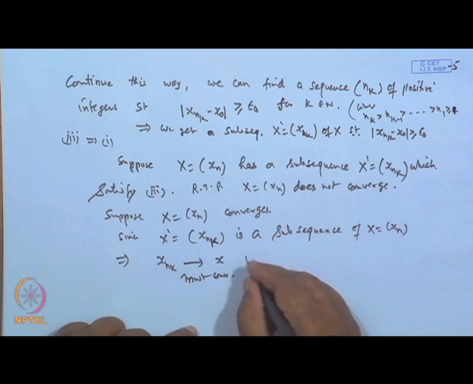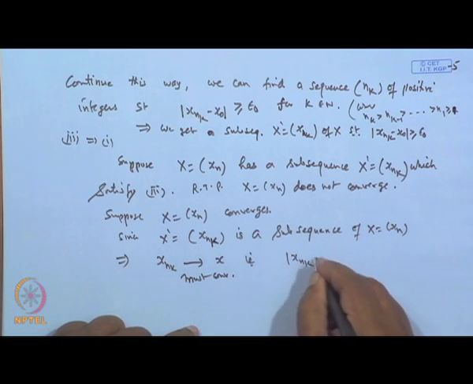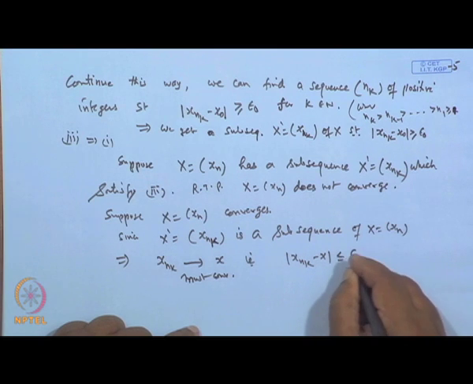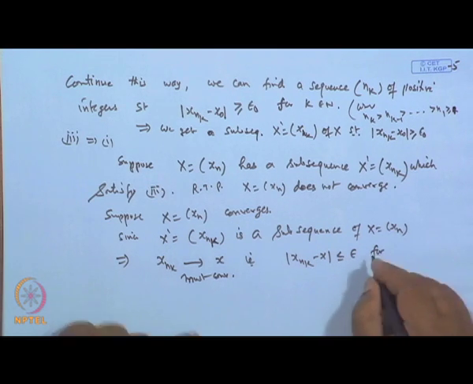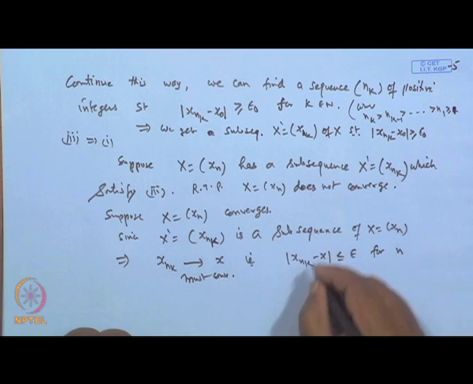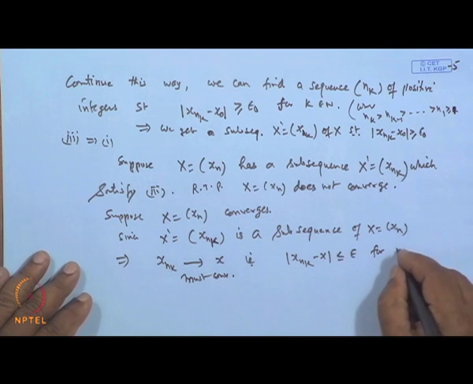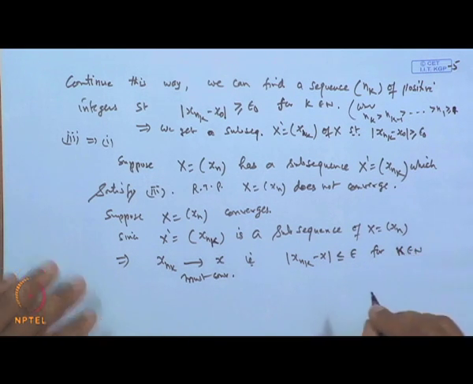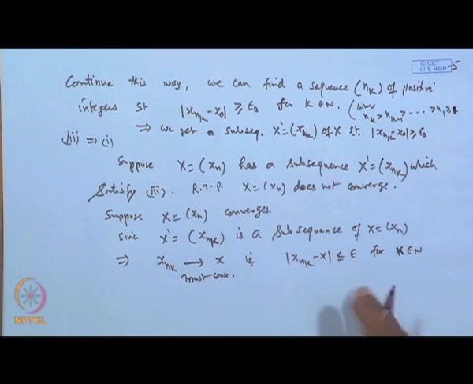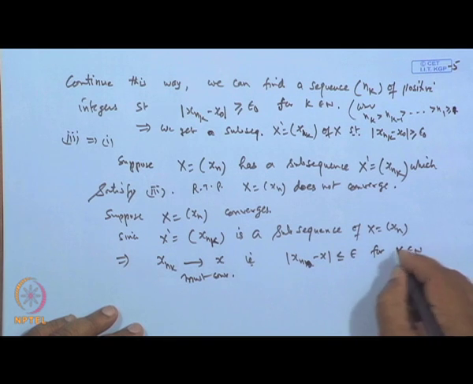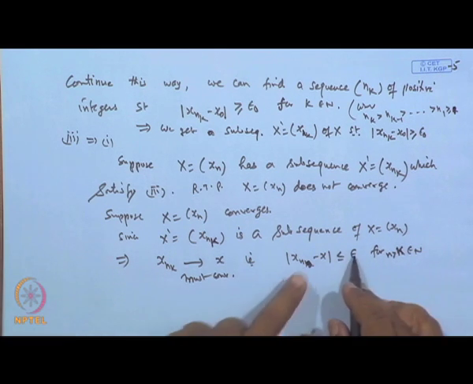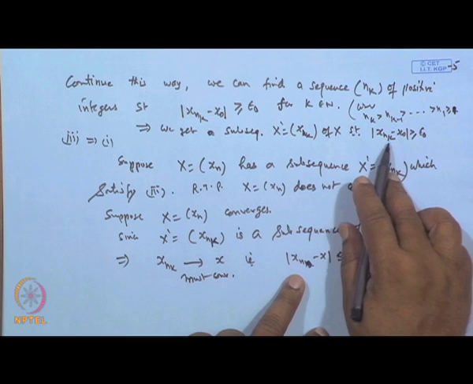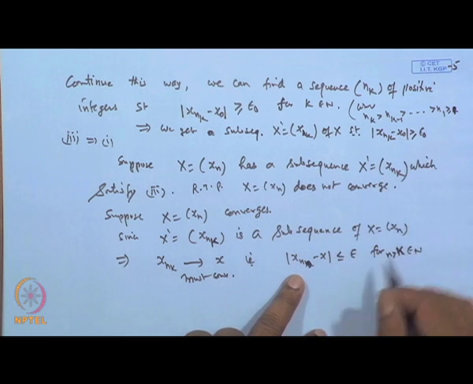It means that mod of x n k minus x is less than epsilon for all k belonging to N. But that will violate this condition, because the condition said that x n k minus x naught is greater than epsilon naught.